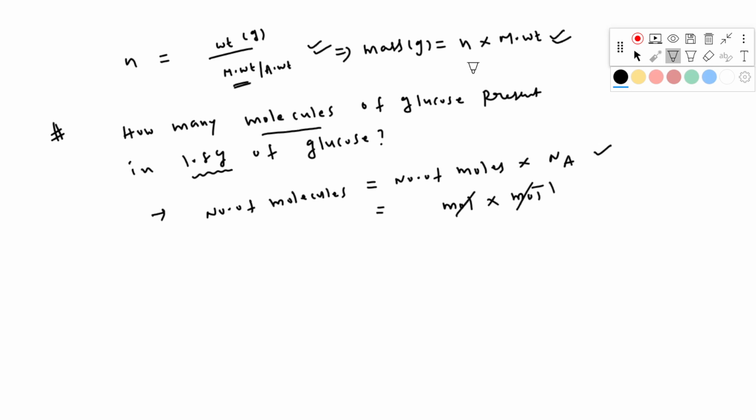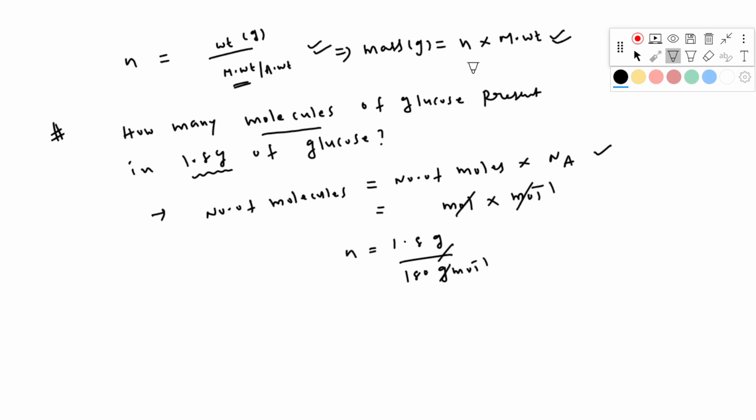So I have to calculate first of all number of moles. Here mass is given. So number of moles equal to mass by molar mass, or weight by molecular weight. Yes or no? Yes. So number of moles equal to given weight, 1.8 grams, and molecular weight of glucose C6H12O6, that is 180 gram per mole.